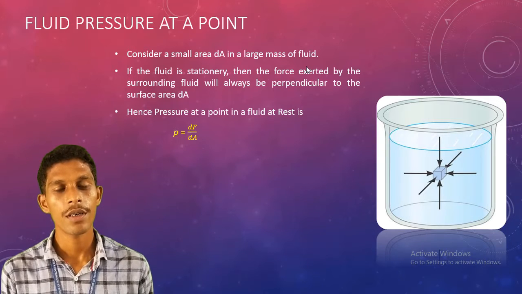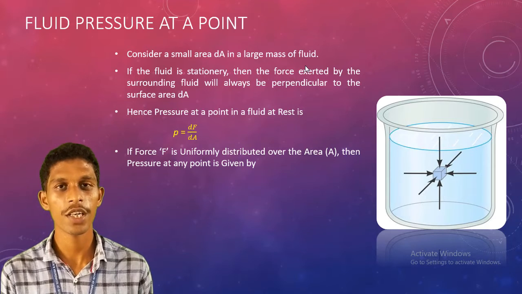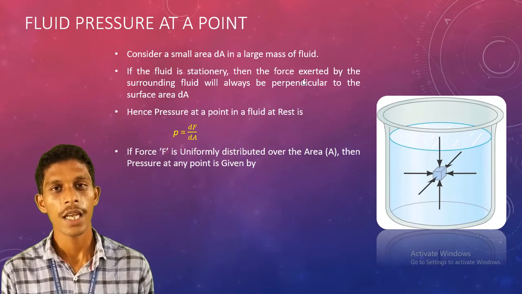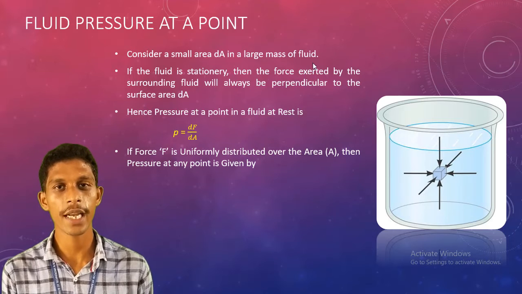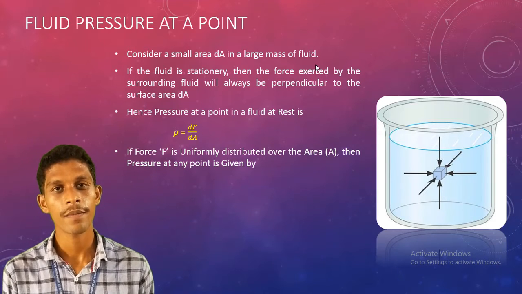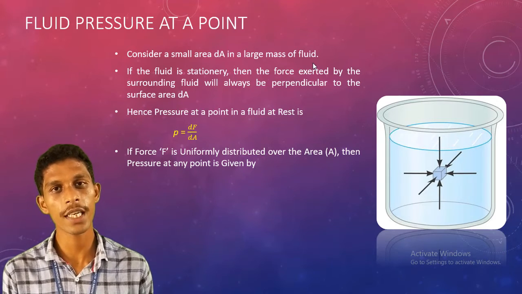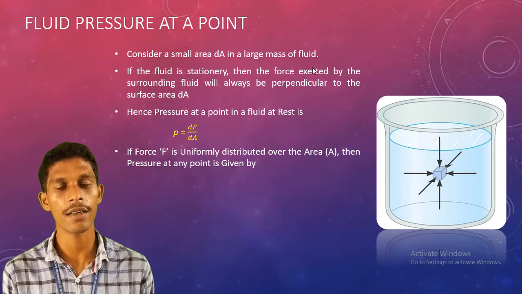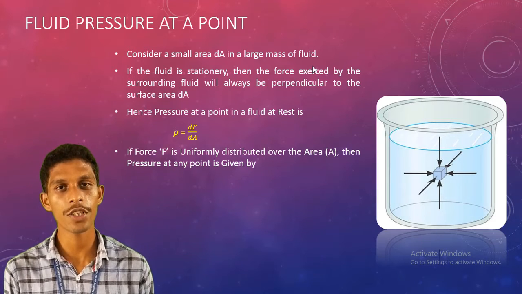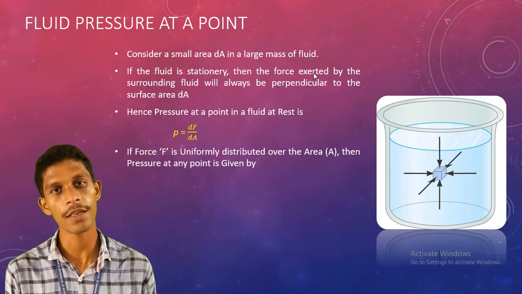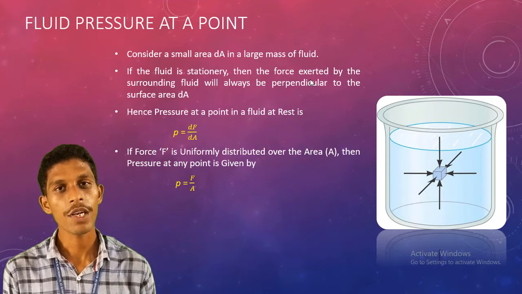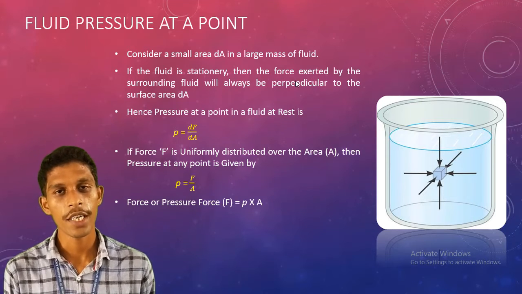Now assume a uniformly distributed force F is acting on a surface of area A. The pressure is equal to the force acting divided by the area, that means F by A. This gives you the pressure at a particular point.